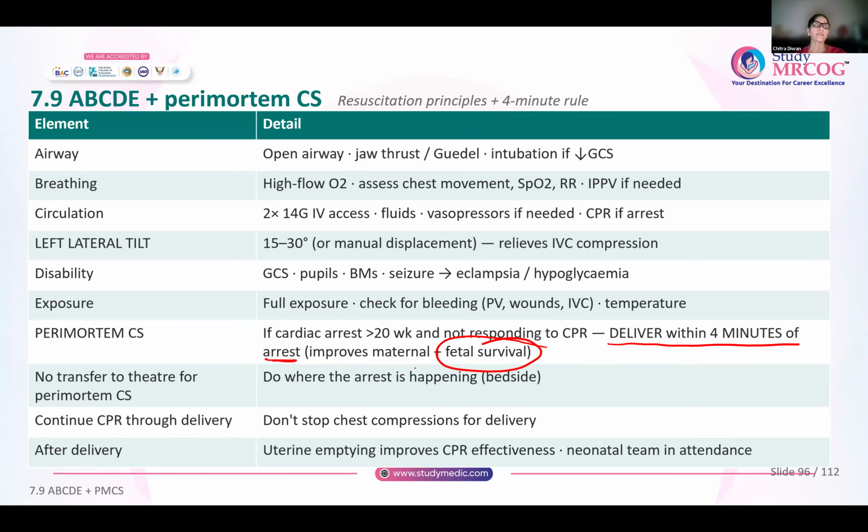In the passageway, in the labor room, in the A&E, wherever the woman has collapsed and you are not able to resuscitate her, you will do the perimortem CS there. Whenever you are doing the CS, CPR is continued. You will not stop CPR to do the perimortem CS. Chest compressions will continue. And after the uterus has been emptied, after the woman has delivered, it improves the effectiveness of CPR. One more thing you have to keep in your mind, that the neonatal team will always be there in attendance, because if it is like a 28-week uterus, the baby, you will hand it over to the neonatal team for further resuscitation.